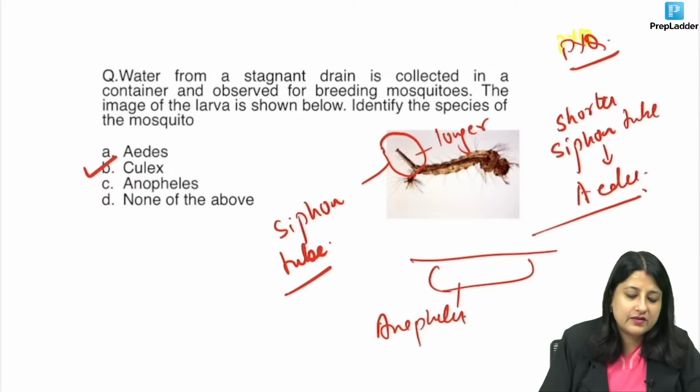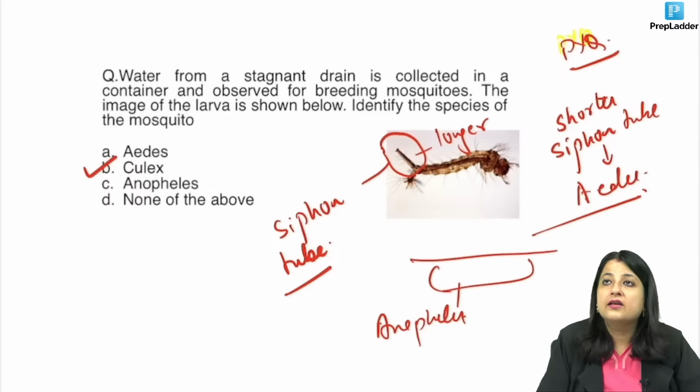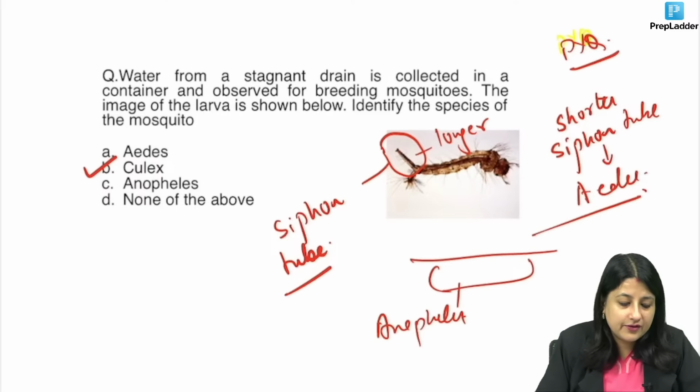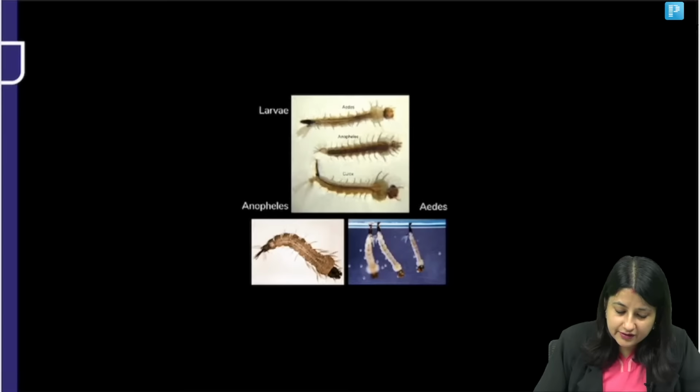So, what is my answer over here? My answer over here is Culex. It's a longer siphon tube. Longer siphon tube means it is Culex. Clear? Everybody, so I have certain images for you also.